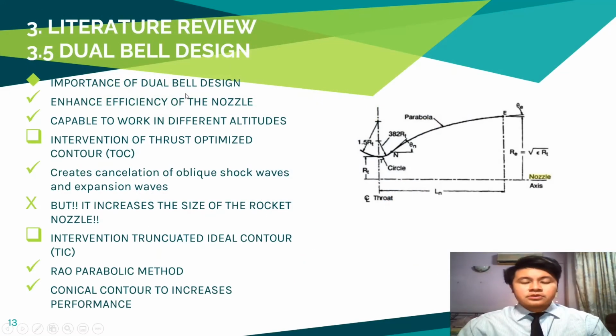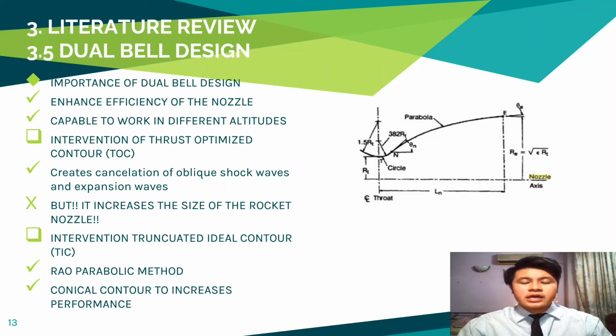Nozzles can be categorized into two prime categories in advanced rocket nozzle design, known as thrust-optimized contour and conical contour nozzle. A bell-shaped nozzle will be able to produce streamlines which follow the flow field of expanded gases with the creation of the TOC nozzle. The rate of change of the area decreases and causes more compression waves to generate a mild oblique shock within the flow. Hence, it creates a cancellation of the oblique shock wave and oblique expansion wave through the idealized method of characteristics, which is able to reduce the energy losses. Other bell-shaped nozzles are not practical to use as they are long in terms of their dimension, which is considered heavy for rocketry application.